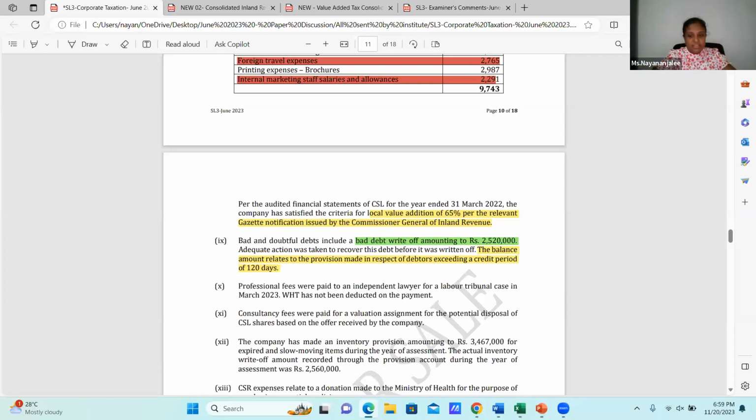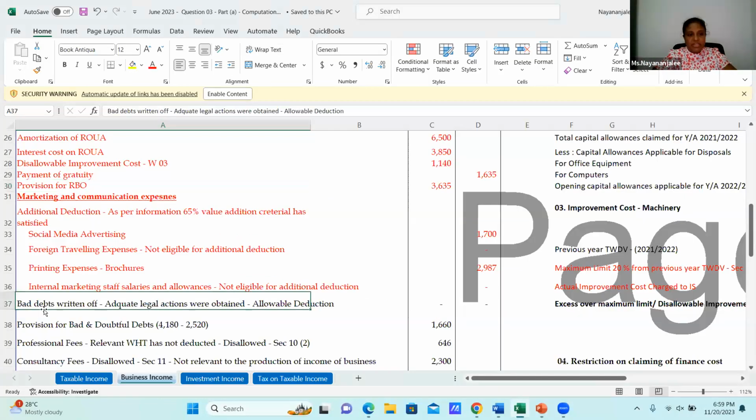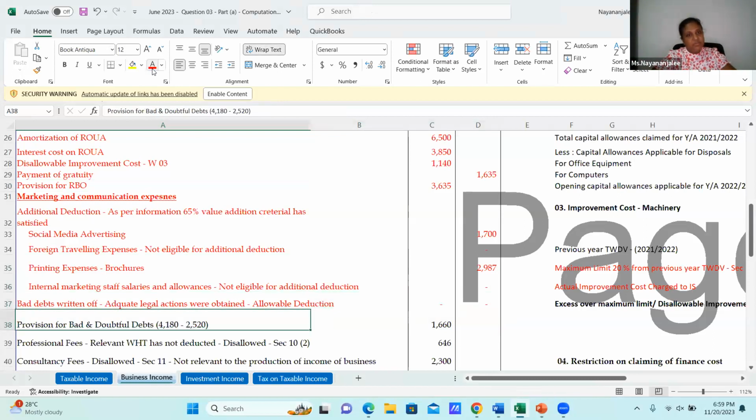Now let me come to adjust these two in here. Bad debt write-off, adequate legal actions were obtained, so this is an allowable deduction, which it has already deducted. Then you don't have to do anything. And the provision for bad and doubtful debts, what is the amount of the provision?